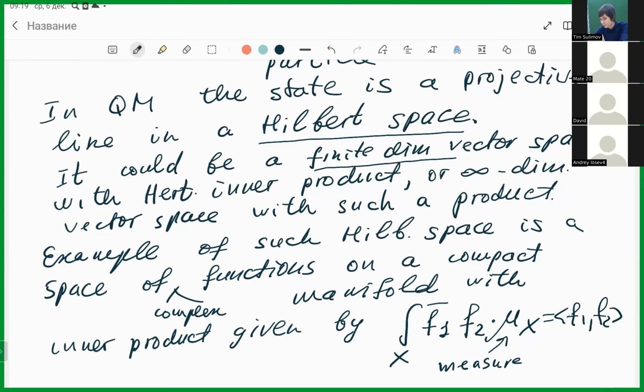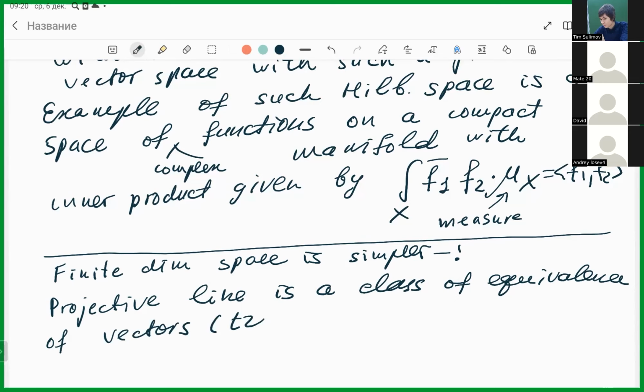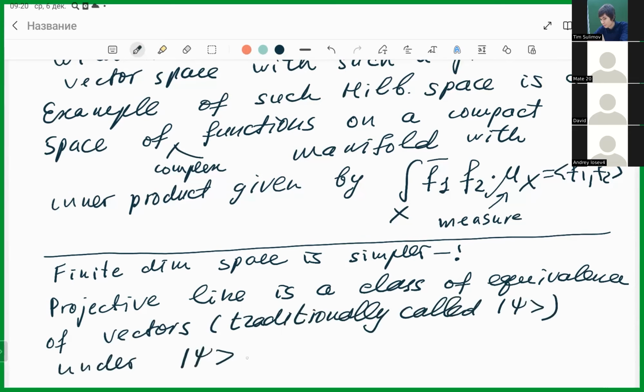Of course, the example with finite dimensional vector space is simpler, so we would concentrate on this example. Projective line is a class of equivalence of vectors traditionally called psi, under psi is equivalent to lambda psi, where lambda belongs to C star.